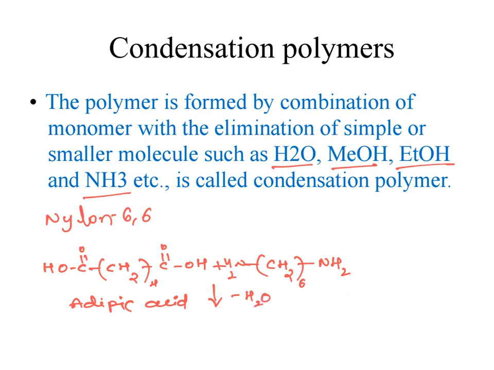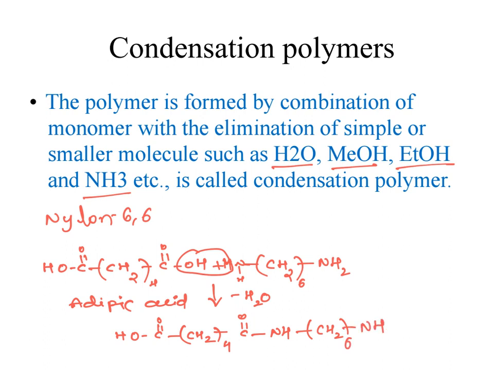So here I can write it in this fashion. Minus H2O gives the polymer: CH2 4, C double bond O, an amide linkage, and CH2 6, and here NH, and if we take n moles and n moles, then the reaction goes on, which gives nylon 66.